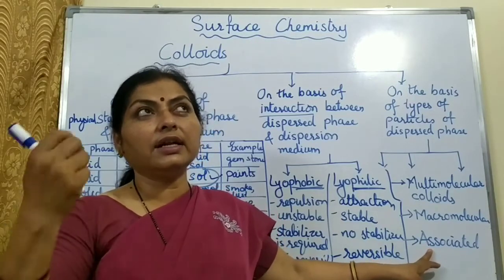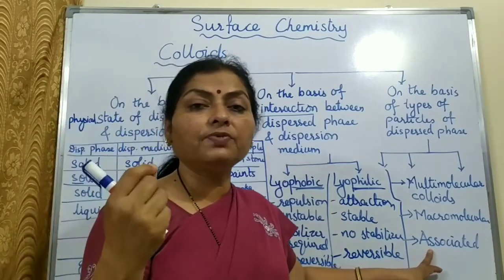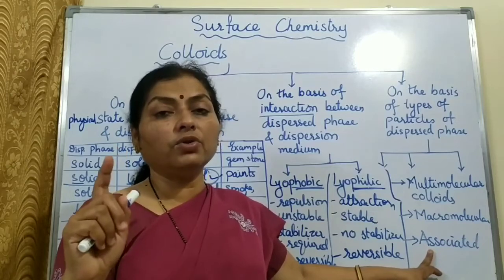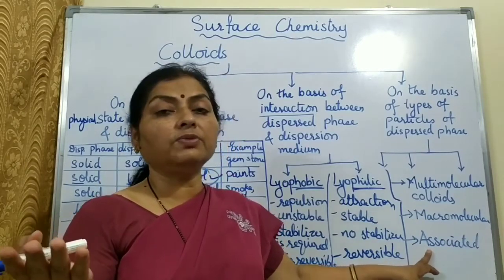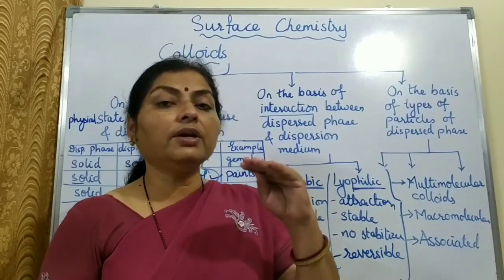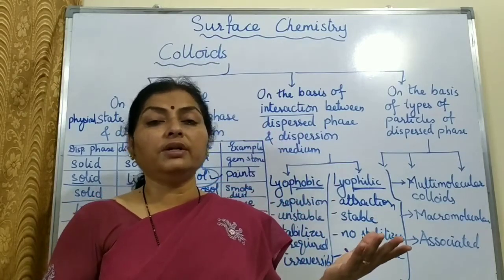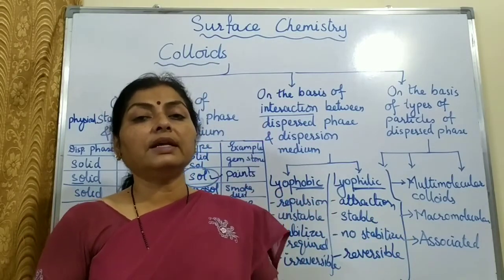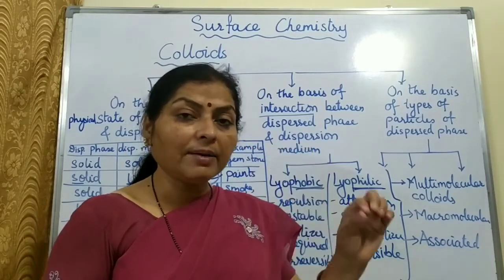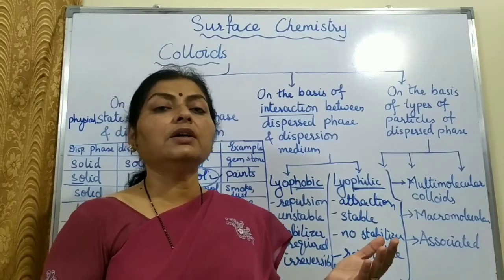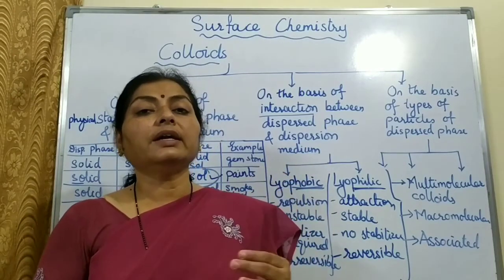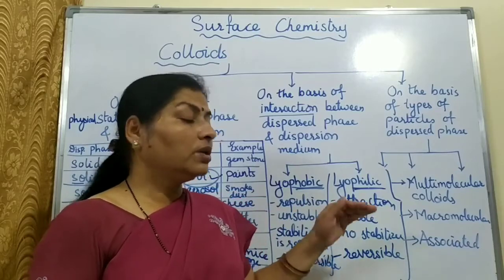At very low concentrations, that is somewhere 10 raised to power minus 4 to 10 raised to power minus 3 mole per liter, below that concentration, they behave just like true solutions. Whereas above that concentration, soap solution will behave just like a colloidal solution. And that particular concentration above which it behaves as a colloidal solution is known as critical micelle concentration. And the aggregates are known as micelles. And there is a particular temperature also above which they will behave as a colloidal solution, that is known as the Kraft temperature. So Kraft temperature, critical micelle concentration, these two terms you have to remember.